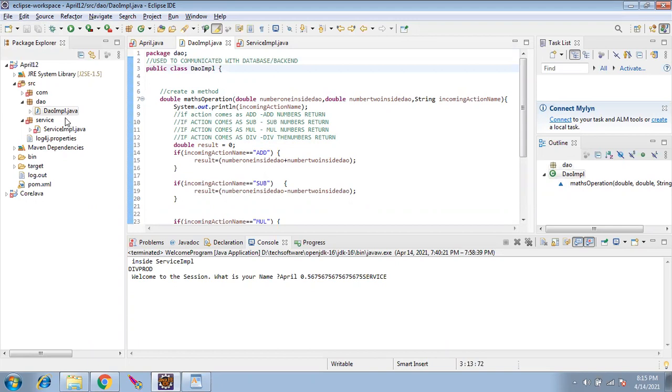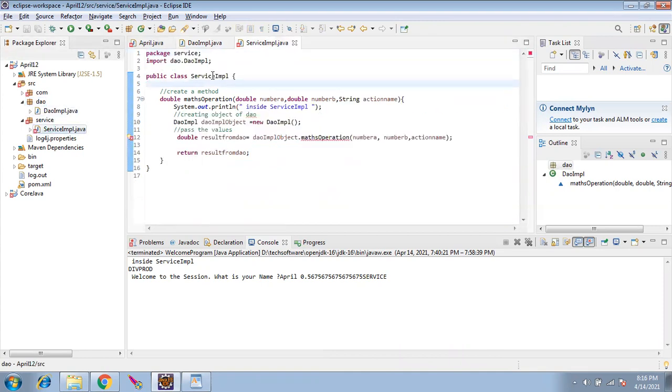Rajesh, could you repeat it again? The first line of any file, if you notice, Eclipse automatically added this line. I didn't do anything. It added package DAO, which means this class DAO IMPL is inside the DAO folder. And for the service file, it automatically added its package.